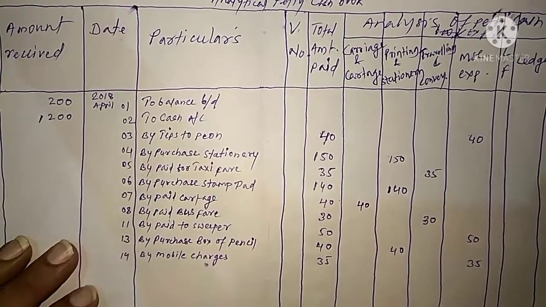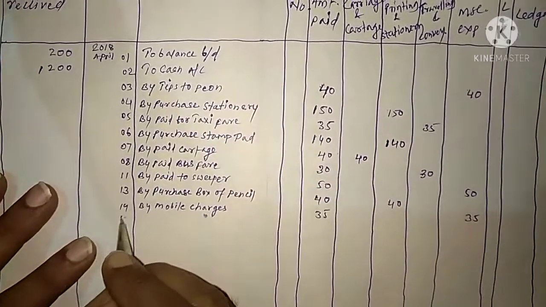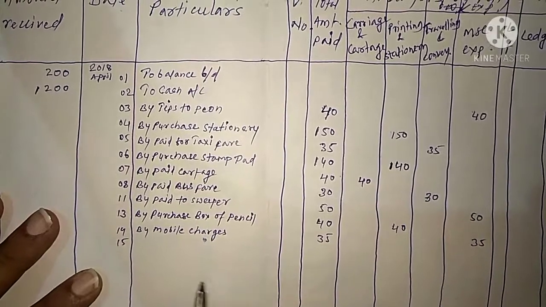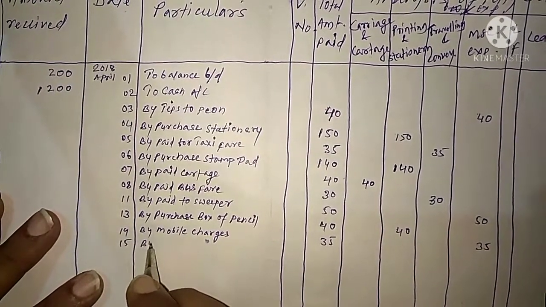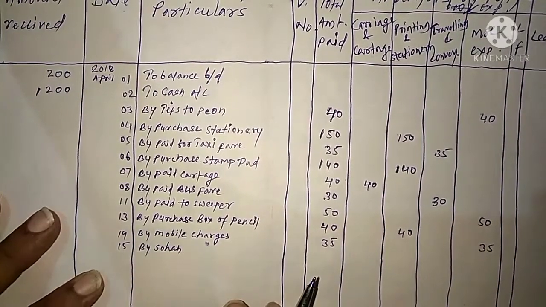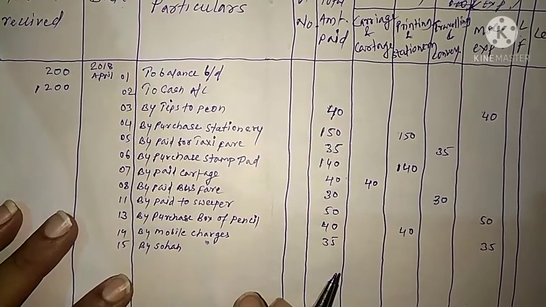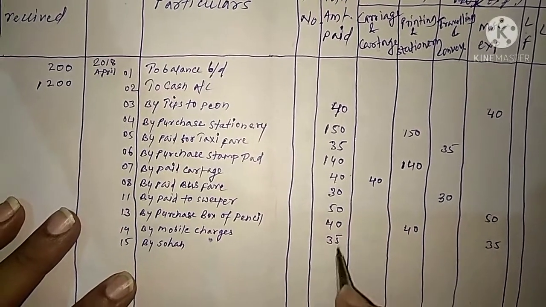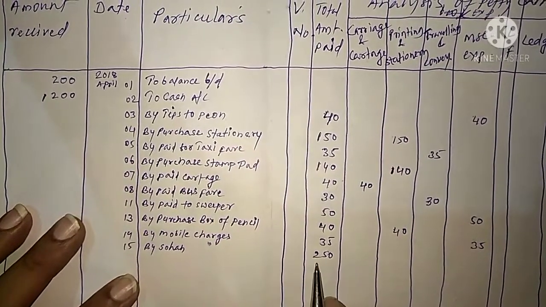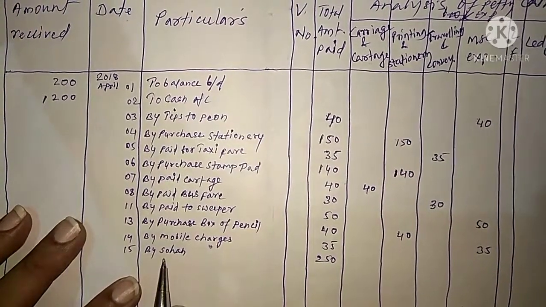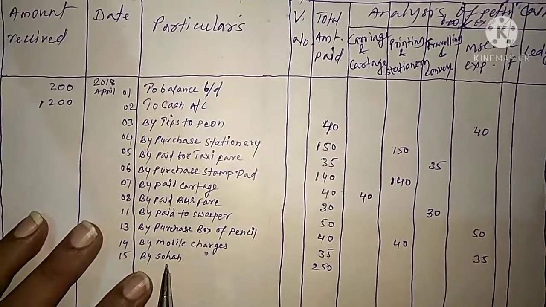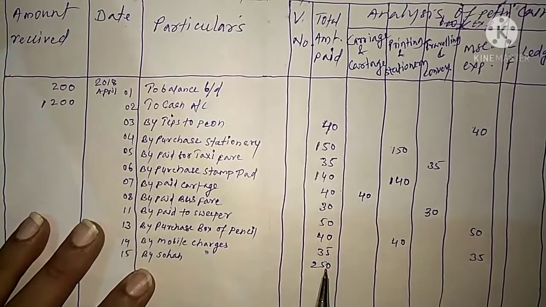Then transaction on 15th, gave to Sohan on account. So here we have to write by Sohan, and amount is 250, and then we have to transfer. I told you earlier in the lecture that Sohan is a personal account, so for this we have to post amount 250 to the ledger.